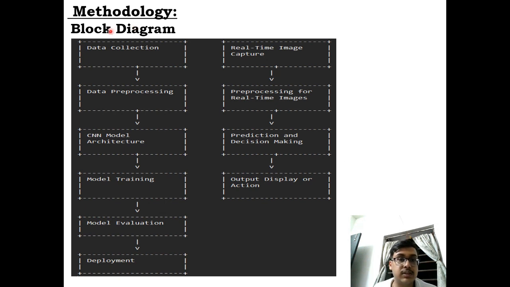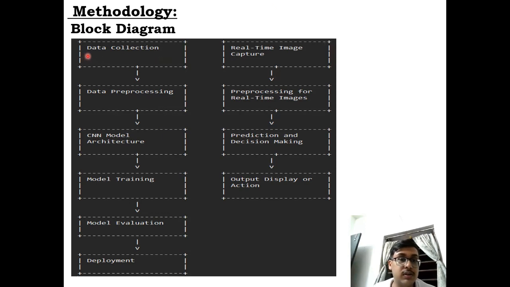The data collection. First, the block diagram. In this data, we will understand. This is of two parts, this and this. This is the model creation part. We are creating the model here, creating and training. This one is the real-time deployed model. It is the working of the real-time model after the creation and the evaluation.